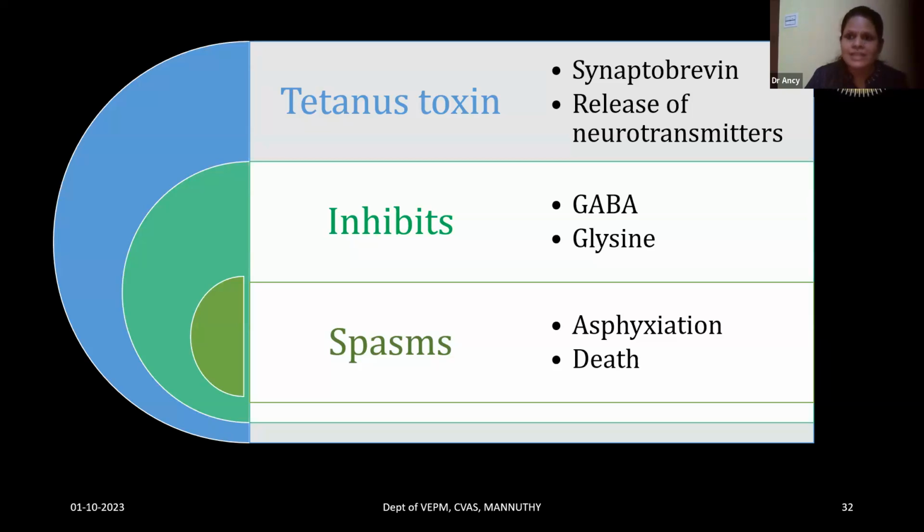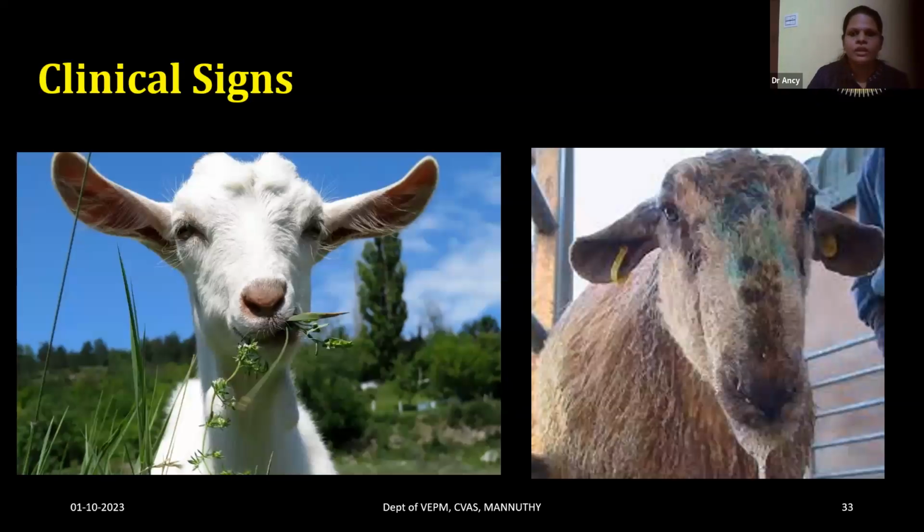And when the spasms of the respiratory muscle occur, it will cause asphyxiation and result in death. That is the pathogenesis of the tetanus organism. Regarding the clinical signs, there will be muscle tremors for this tetanus.